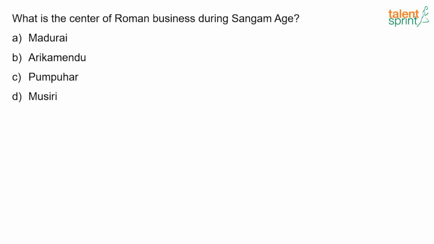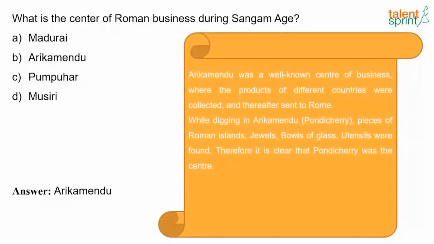What was the center of Roman business during the Sangam age? And the answer here is, it's Arikamedu. So in today's days, Arikamedu is known as Pondicherry. So Arikamedu was a well-known center of business where the products of different countries were collected and thereafter sent to Rome. While digging in Arikamedu, pieces of Roman jewels and balls of glass utensils were found. Therefore, it is clear that Pondicherry was the center.